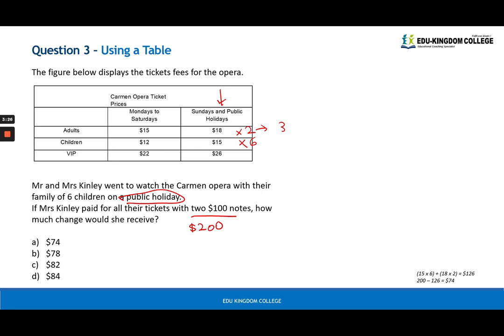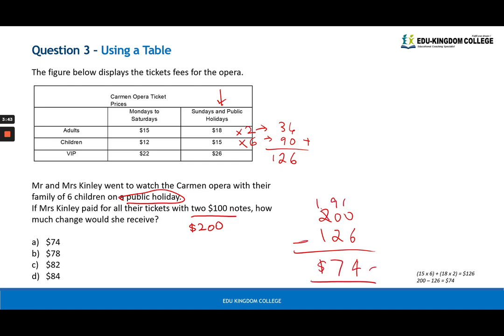18 times 2 is 36. 15 times 6 is 90. Add it up, you get 126. And you're going to minus that from 200. And you get $74 change, which is answer A.